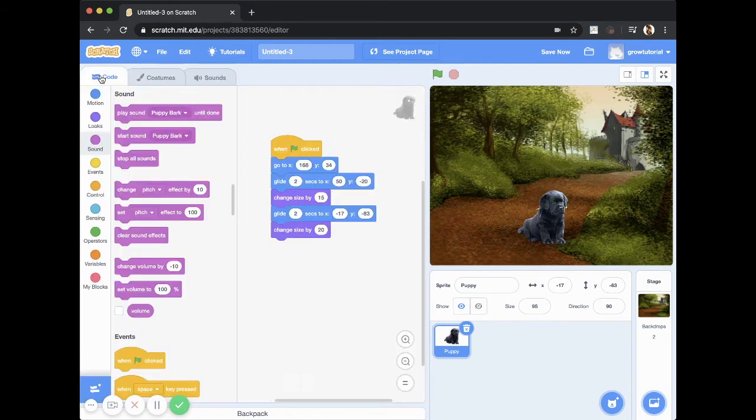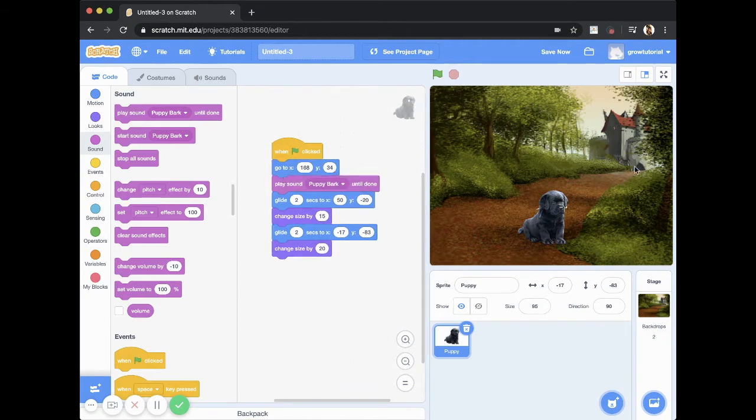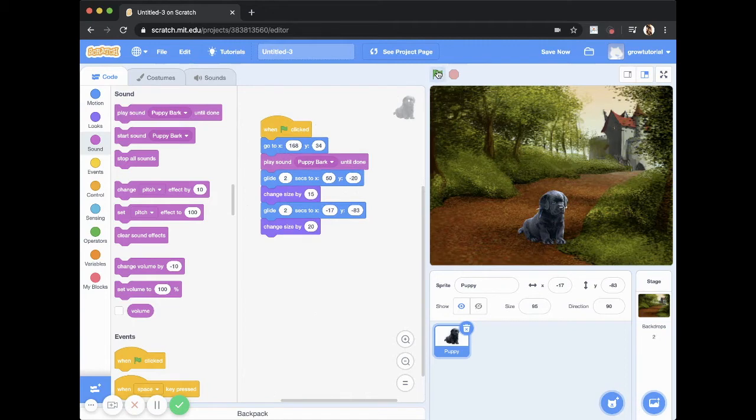So we go back to the code, and if you see here, puppy bark is what we just saved. So we can say when it starts, he goes to that position, he barks, he glides, he changes size, he glides again, he changes size. So let's try and see what happens. There we go. But did you notice, now let me run the green flag again and see what happens to the size of the dog. It keeps on increasing. Now if you remember, when we started, the size was at 50%.